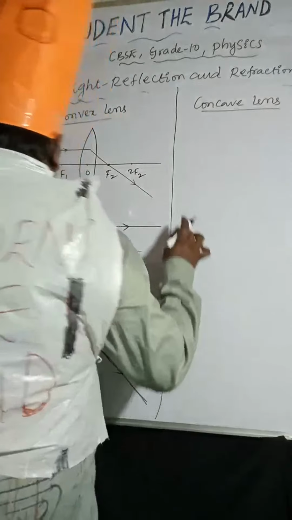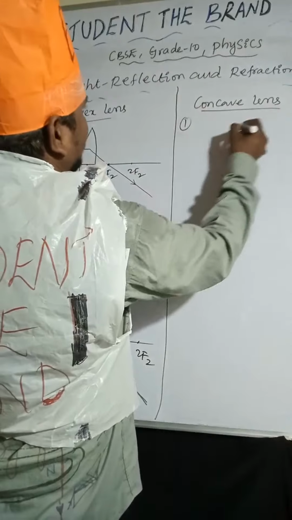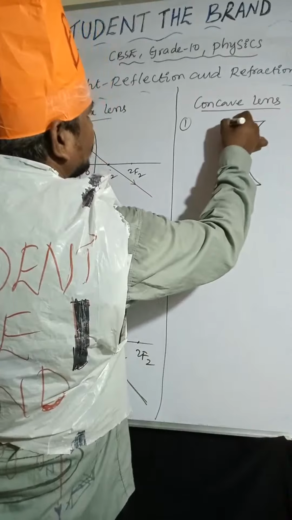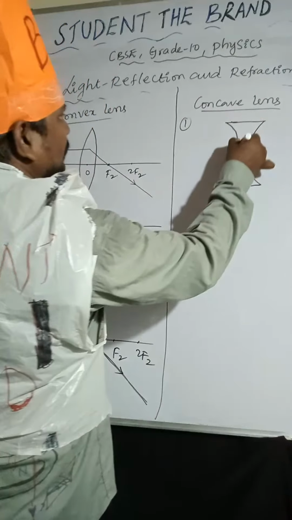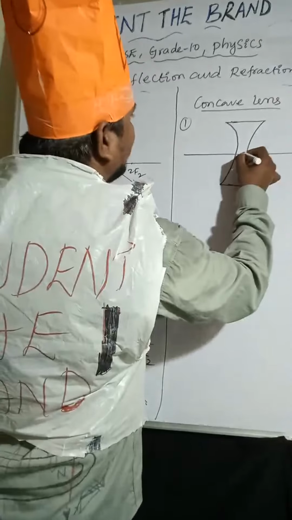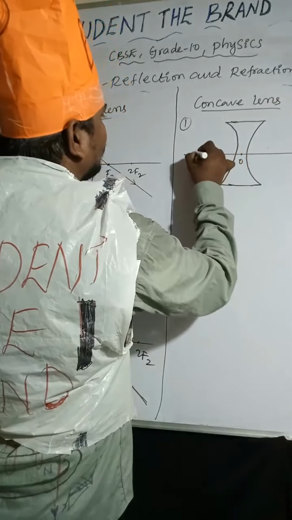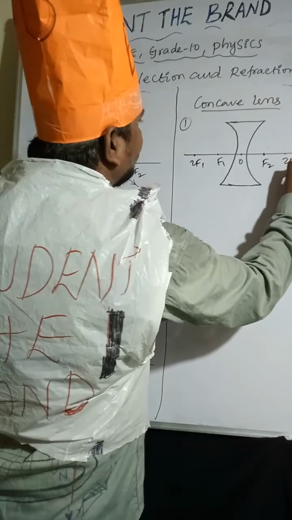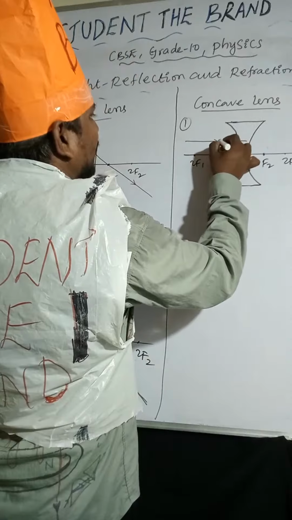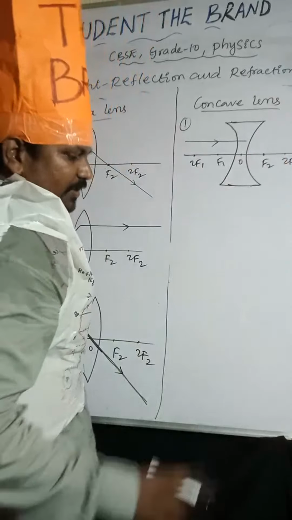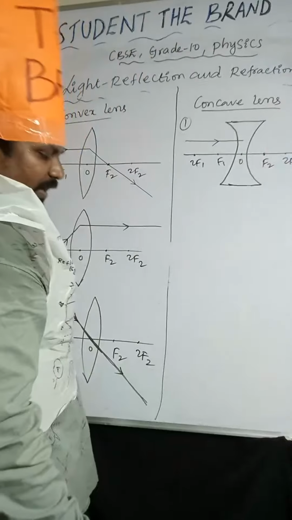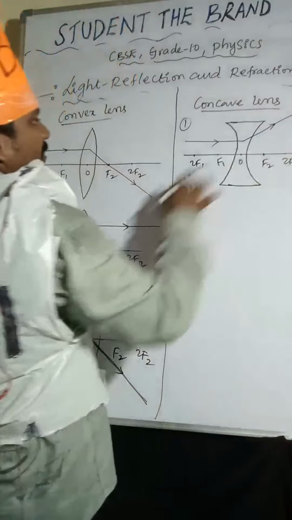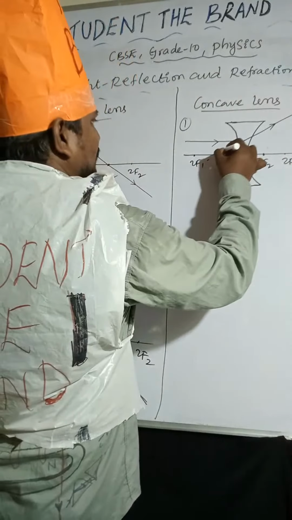Okay, so here concave lens. First one is concave lens. Optic center, F1, 2F1, F2, 2F2. The light ray is coming parallel to the principal axis. After refraction, it moves away from the normal line, away from the principal axis. So it appears to pass through the focus.